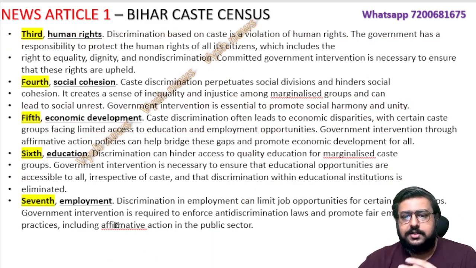Now point number 3 is human rights. This discrimination is obviously leading to human rights issues, and the government is responsible for protecting all these things, because India has even signed international laws where we say we will abide by human rights and everybody will be treated equally.